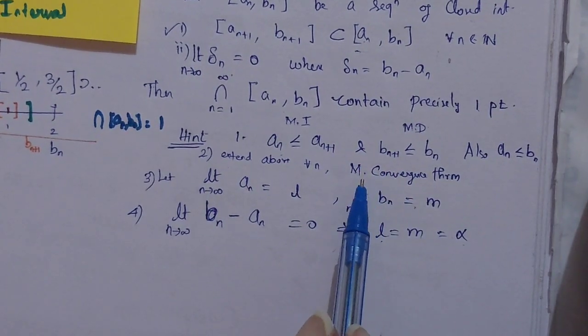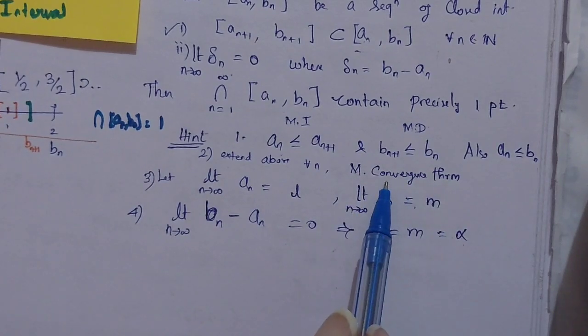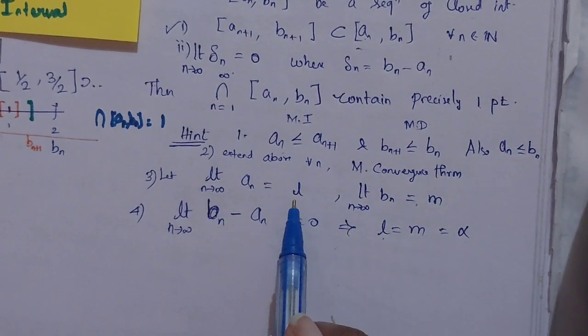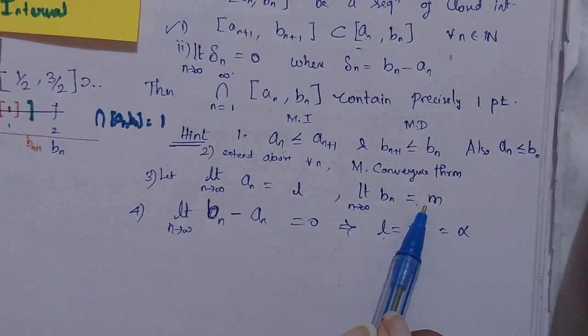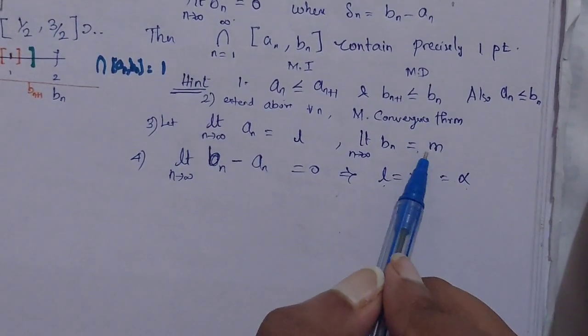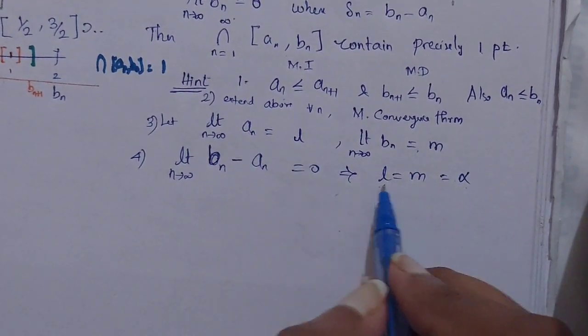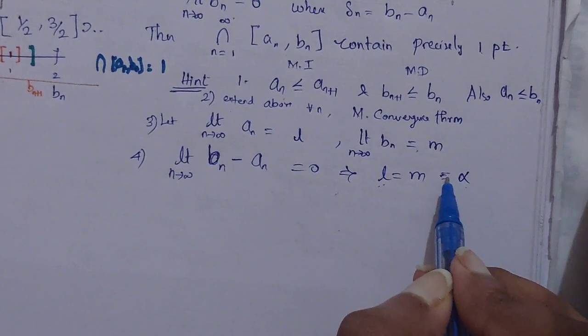If you go through the monotonic convergence theorem, you would know that it is the least upper bound and the greatest lower bound, right? So I have named both as alpha.